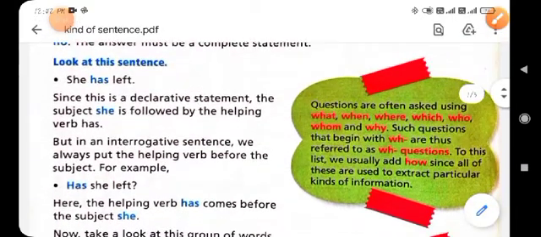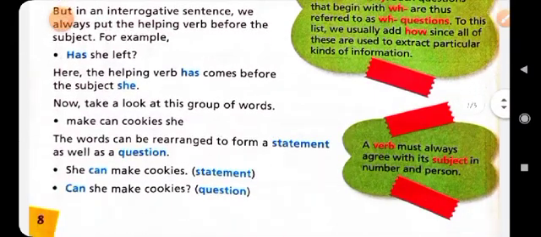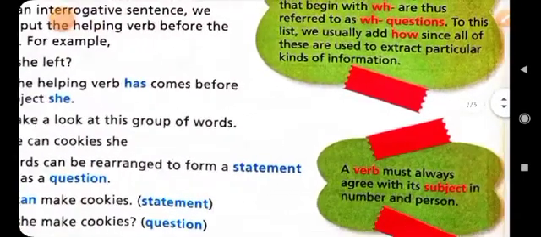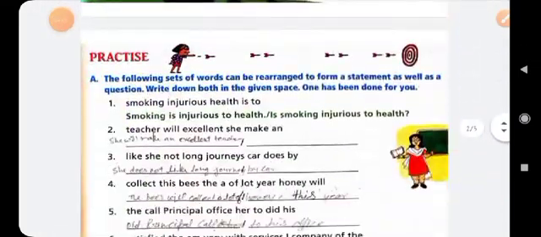Clear? Questions are often asked using what, when, where, which, who, whom, and why. Such questions that begin with what are referred to as what questions. These are used to extract a particular kind of information. Here, a verb must always agree with its subject in number and person. It means if the subject is singular, then its verb is also singular, and if the subject is plural, then we use the plural verb. Clear? Now here is the exercise.